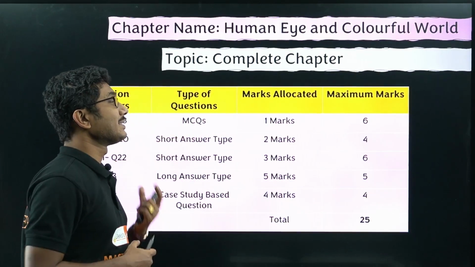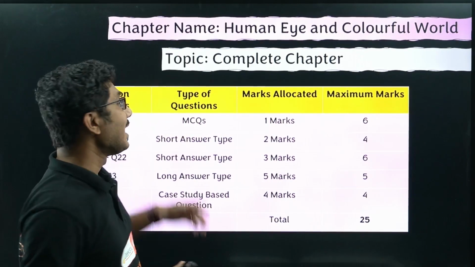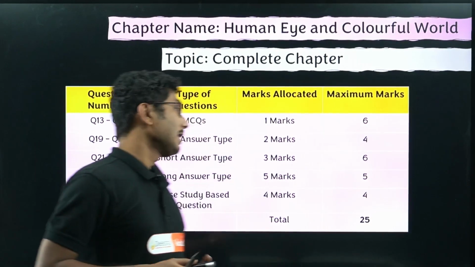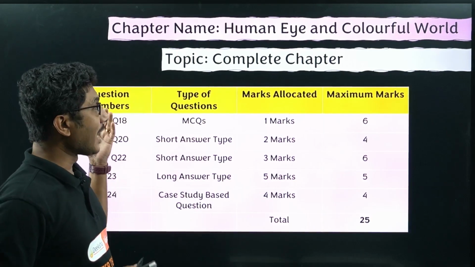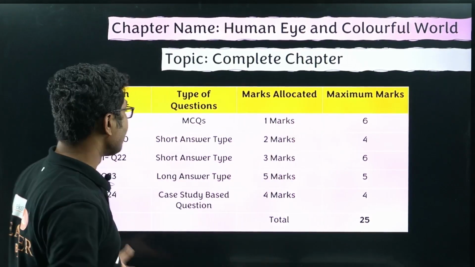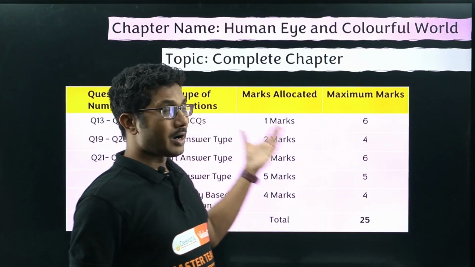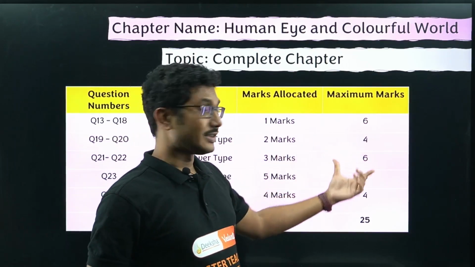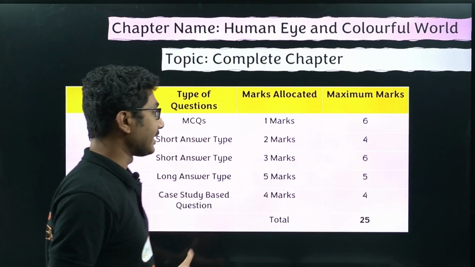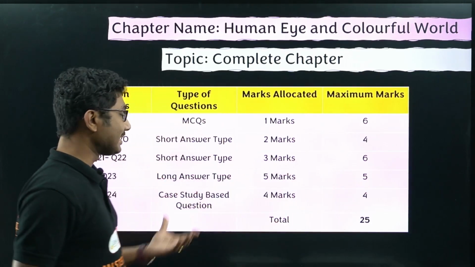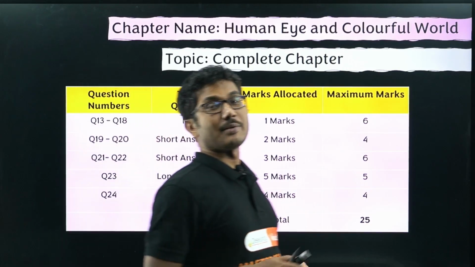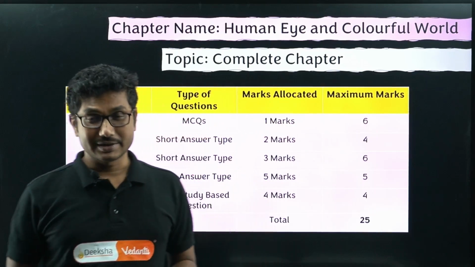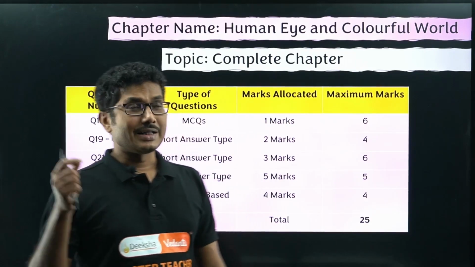Now, I am going to discuss the human eye and colorful world. It is based on the complete chapter, right? So, let us look into the question scheme. You have 6 MCQs as usual. You will also have 2 marks questions, that is 4 marks, and you have two 3 marks questions, that is 6 marks, and also you have a long answer type 5 mark question and a case study based question of 4 marks. Now from this chapter a case study based question is very common, and it is often asked in previous years, so we will see everything in our discussion today.